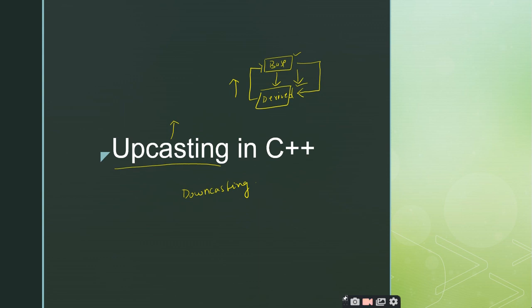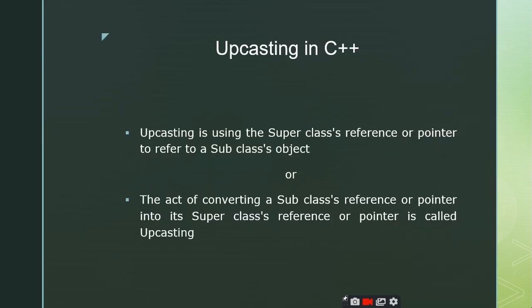Whenever you have a particular term, try to explain it in your own words. Upcasting means you are casting, it is something like a conversion. Up means it is going to the upper level, that is called upcasting. Therefore something is converted to an upper level. What is this something? The derived class is at the lower level and I am making the address of the object of the derived class be stored inside the pointer of the base class. This is called upcasting, right?